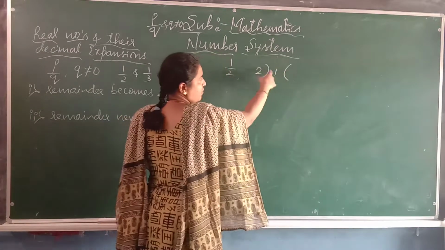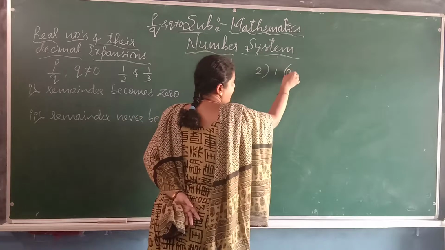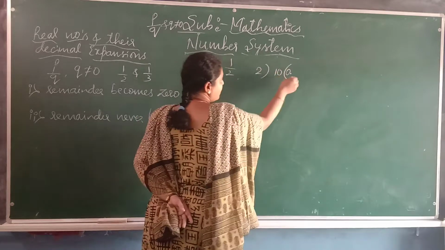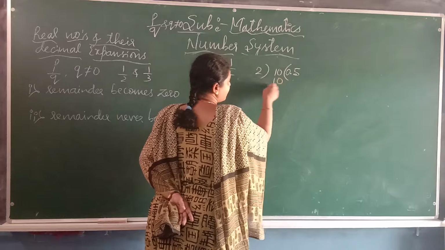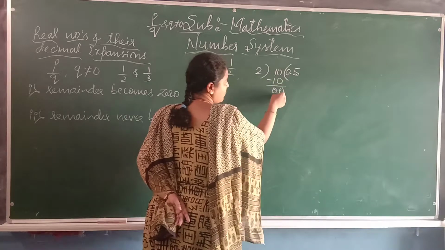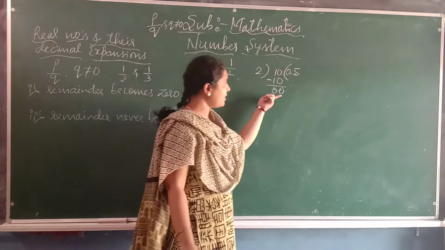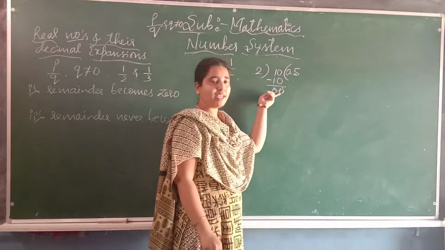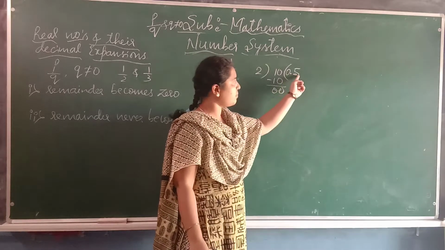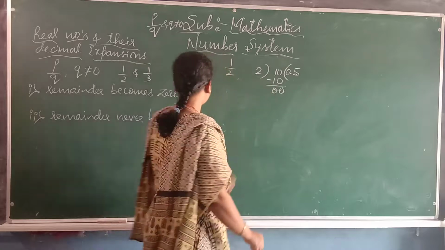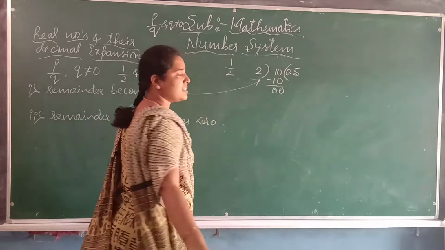Okay, 1 won't come in the 2 table, so take a decimal point and 1 0. 2 5s are 10. Subtract these two, we will get 0. Here the remainder we got is 0 and the quotient becomes 0.5. It is an example for the first case.